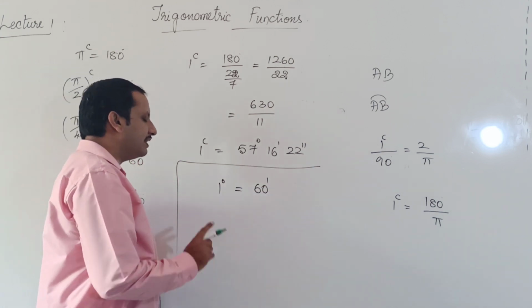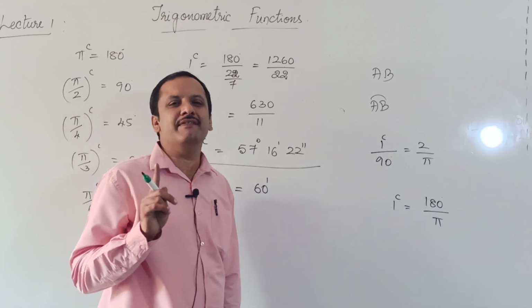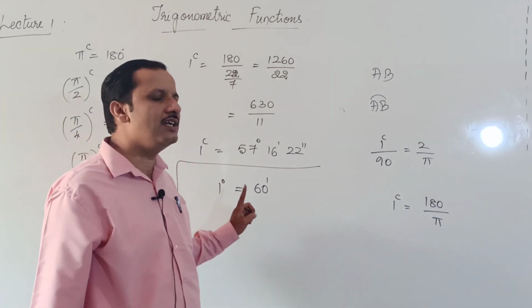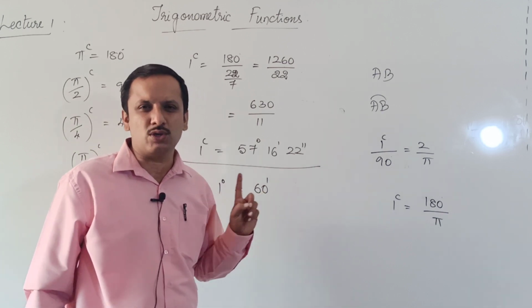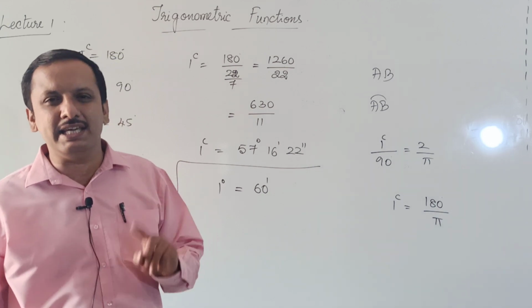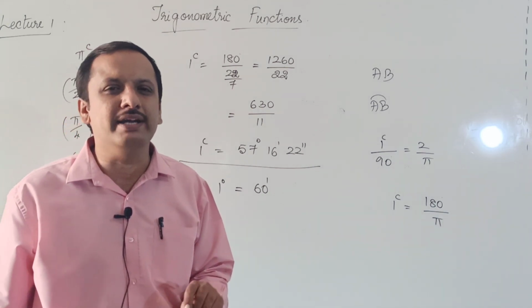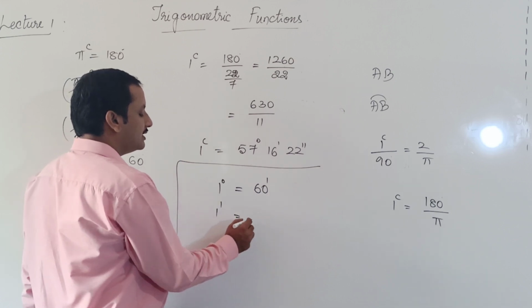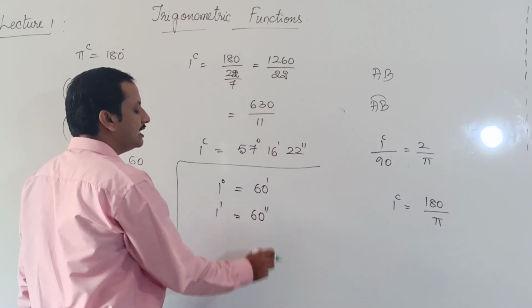Then further, 1 minute is divided into 60 equal parts, and each part is called a second. So 1 minute is equal to 60 seconds.